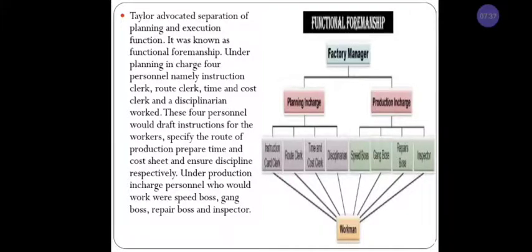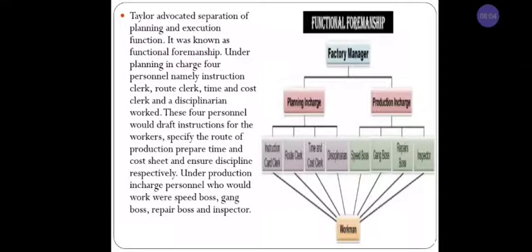Understood? They can ask what is functional foremanship. That means Taylor advocated separation of planning and execution function, down to the lowest level of the management. This is called functional foremanship. Now coming to planning in charge, we have 4 personnel, namely instruction card clerk, route clerk, time and cost clerk, disciplinarian.